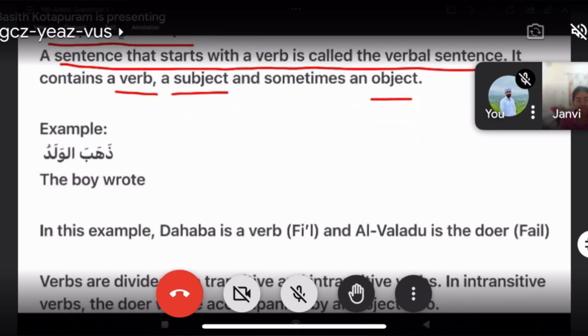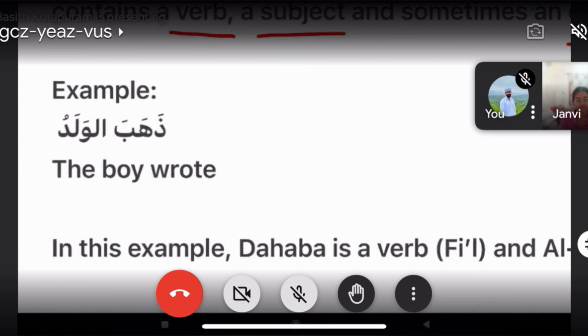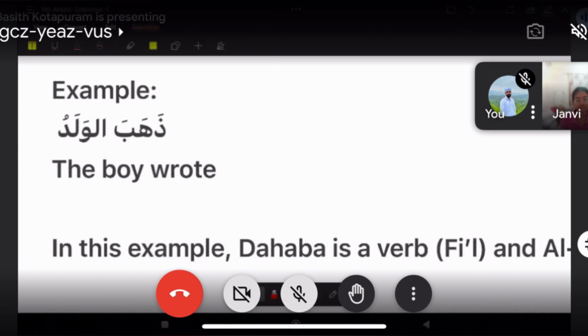For example, ذهب الولد. ذهب الولد is a verbal sentence. Why is ذهب الولد a verbal sentence? What is the meaning of ذهب الولد? The boy wrote. Okay. So why is ذهب الولد a verbal sentence? Because it's starting with a verb. Yeah, it started with a verb. Which one is the verb?